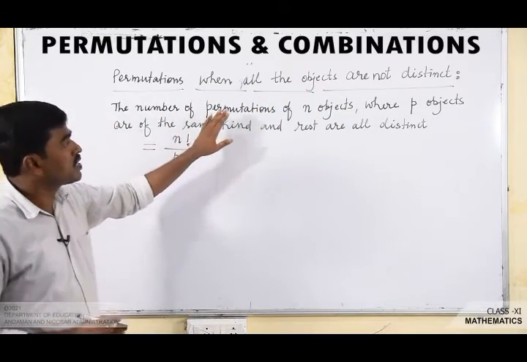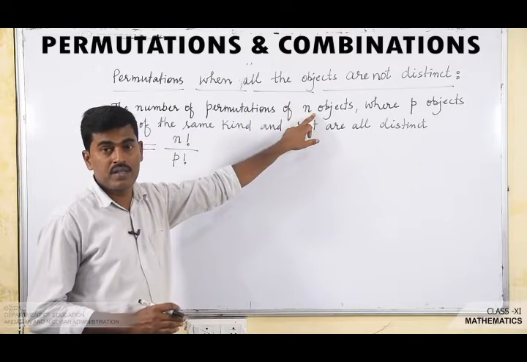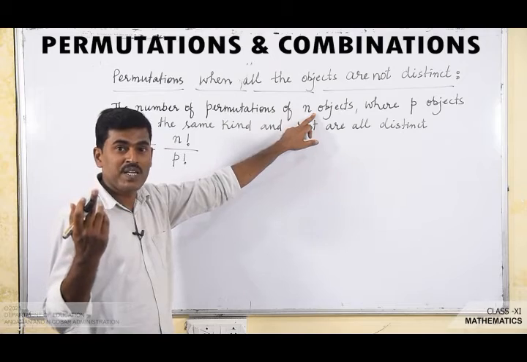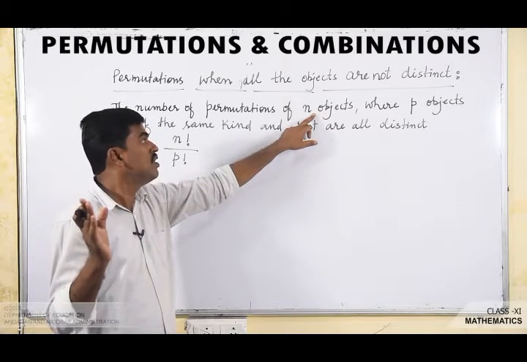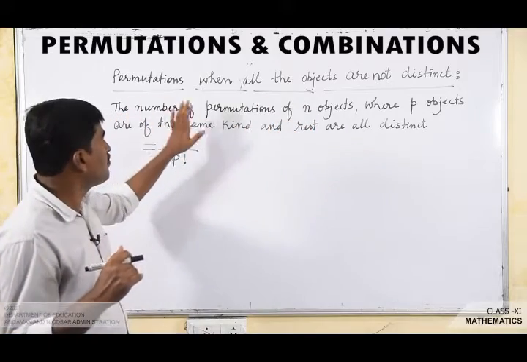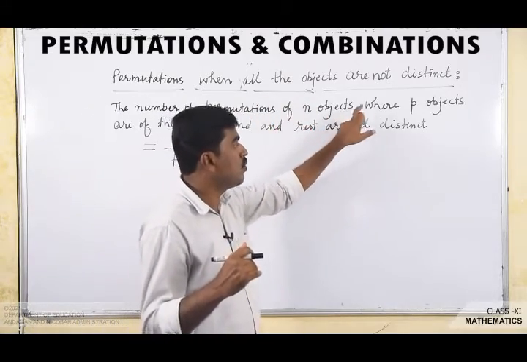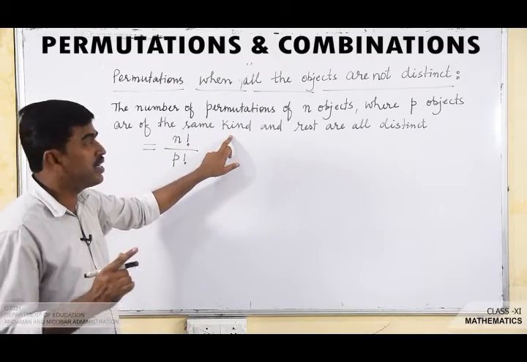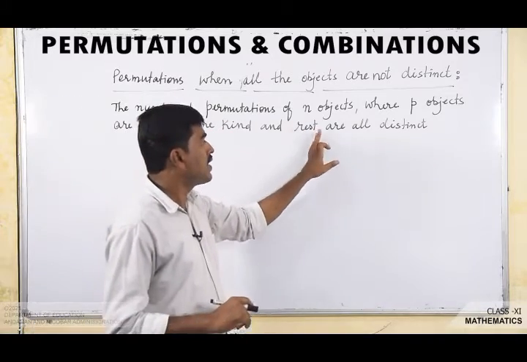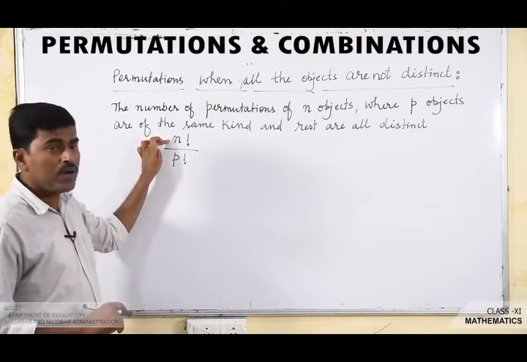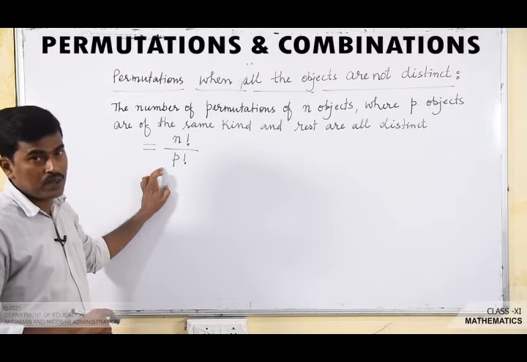The number of permutations of n objects, where some objects may be of the same kind, where p objects are of the same kind and the rest are all distinct, is equal to n factorial upon p factorial.